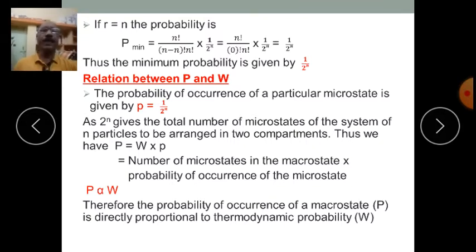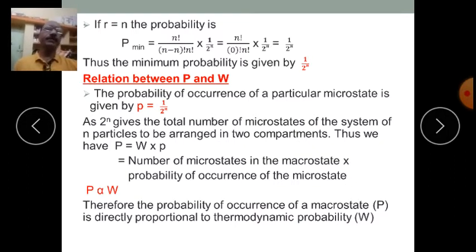Relation between P and W, isn't it? What is P? P is the probability of occurrence of a given macro state, isn't it? And W is the thermodynamic probability. So what is the relation between these two? The probability of occurrence of a particular microstate is given by small p is equal to 1 upon 2 to the power n, isn't it? The probability of occurrence of a particular microstate, any microstate, is given by 1 upon 2 to the power n.